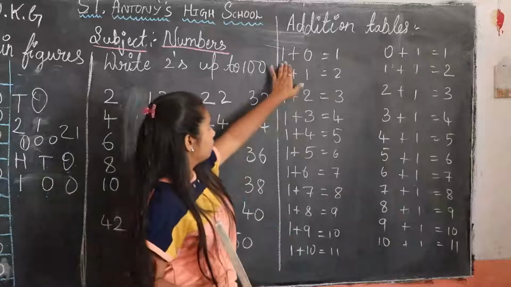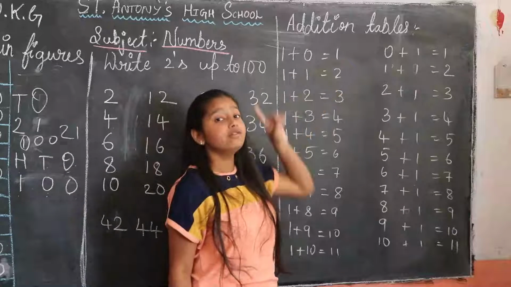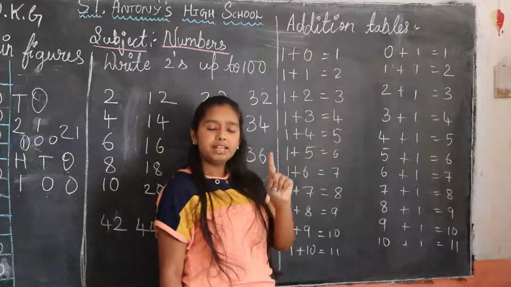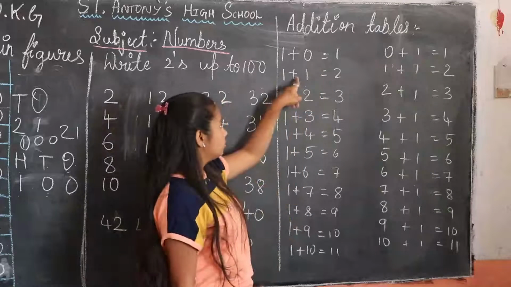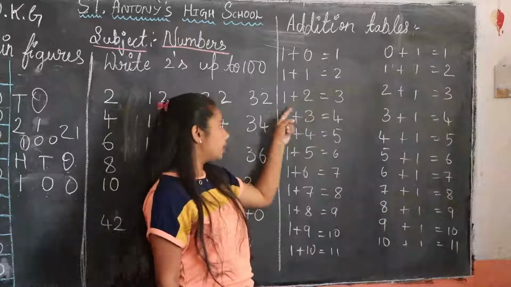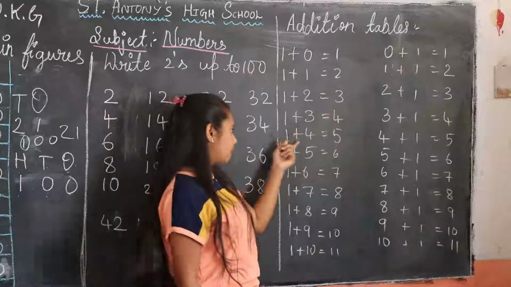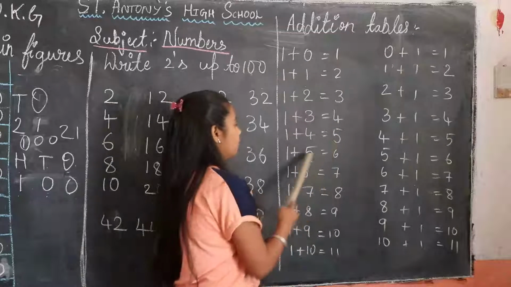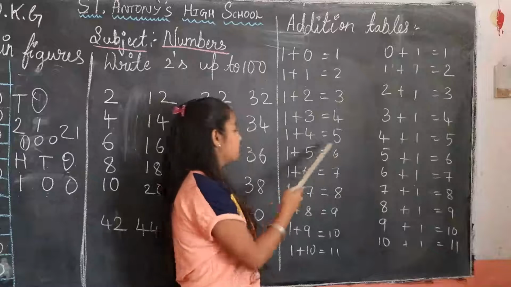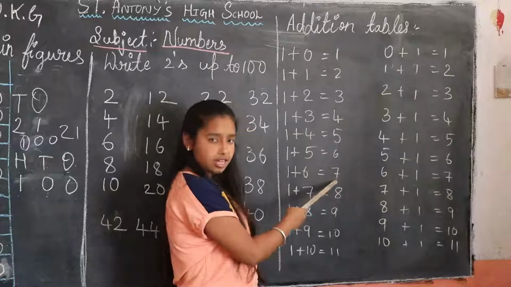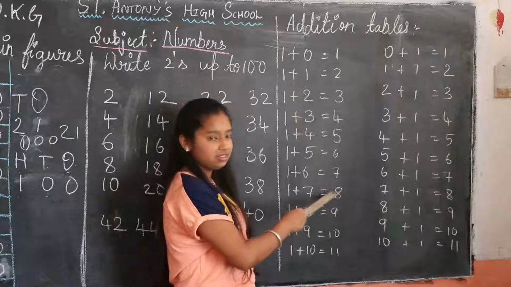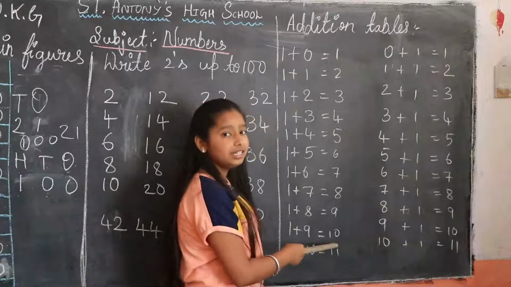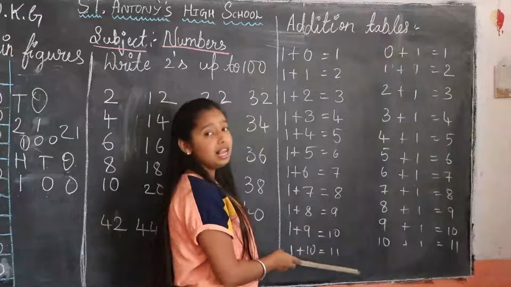Okay. 1 plus 0 is equal to 1. 1 plus 0 means don't write 0, children. 1 plus 0 is equal to 1. 1 plus 1, 2. 1 plus 2, 3. 1 plus 3, 4. 1 plus 4, 5. 1 plus 5, 6. 1 plus 6, 7. 1 plus 7, 8. 1 plus 8, 9. 1 plus 9, 10. 1 plus 10, 11.